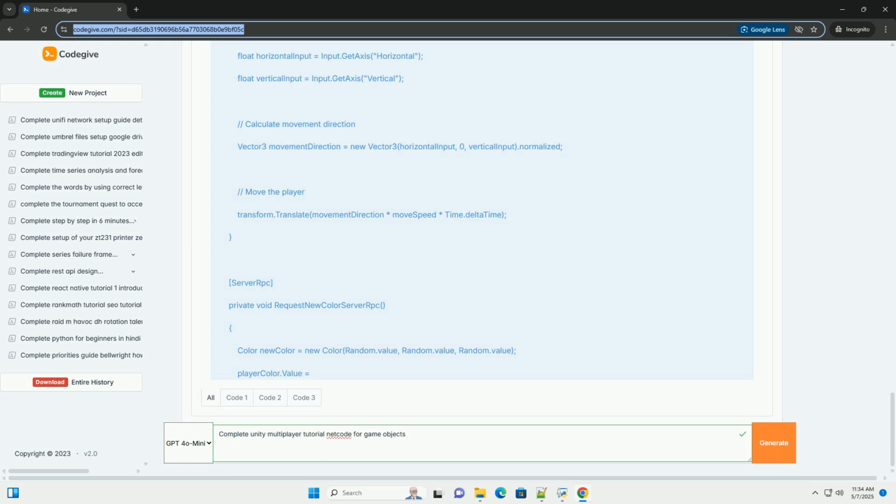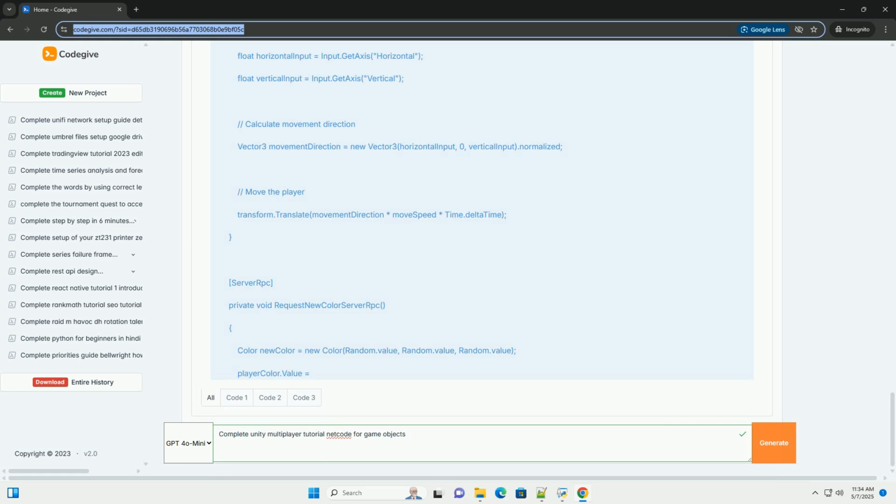The ServerRpc decorator marks the method as a server RPC, allowing clients to request actions on the server. In this case, we are requesting a new color from the server using a server RPC when the user owns the object. Drag a mesh renderer into the player mesh renderer slot in the inspector.